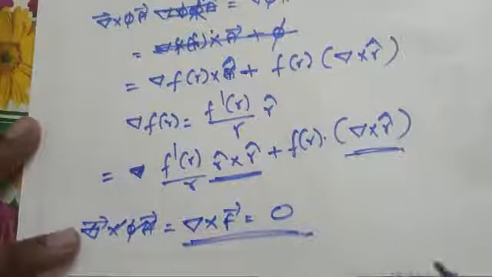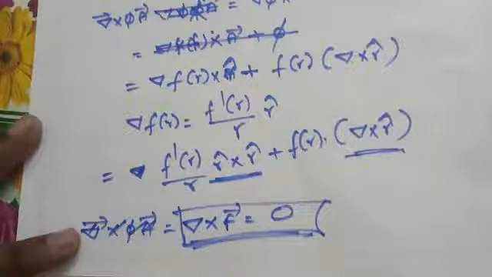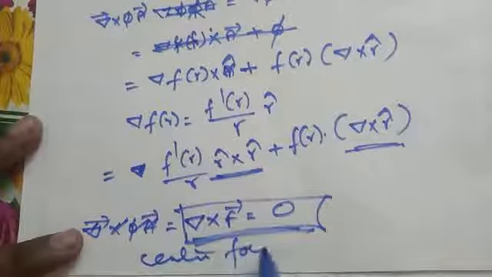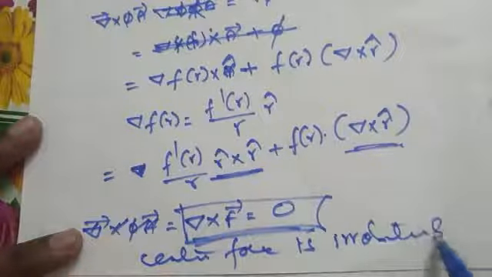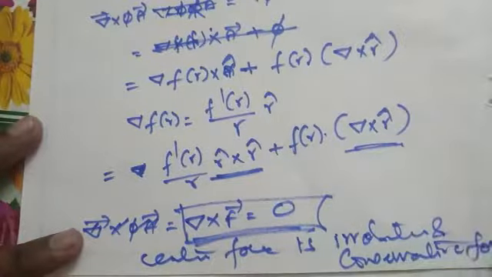From this equation, if the curl of a vector is equal to 0, then that vector is irrotational and conservative. Therefore the central force is irrotational and conservative.